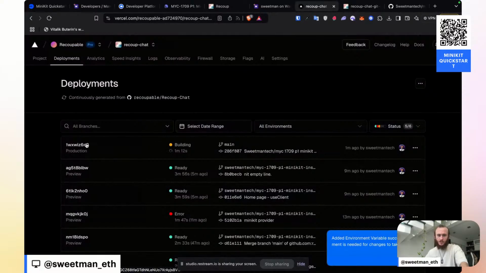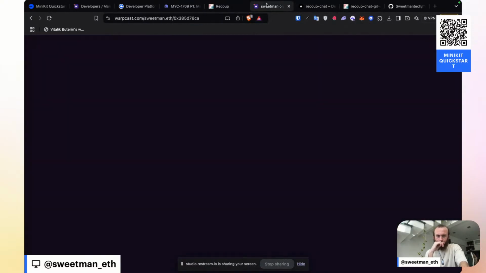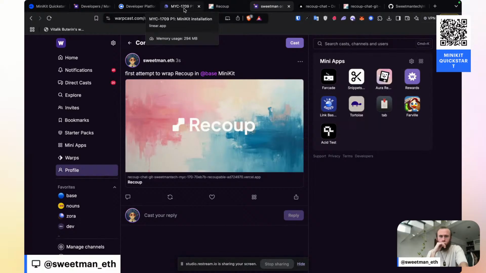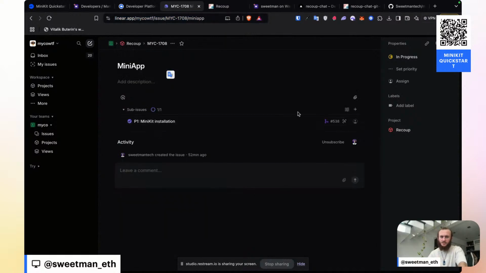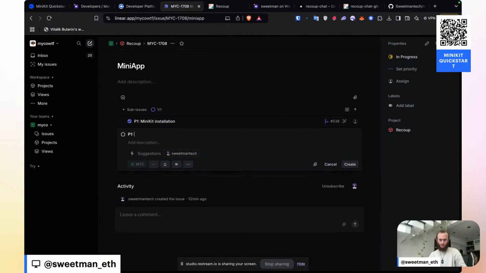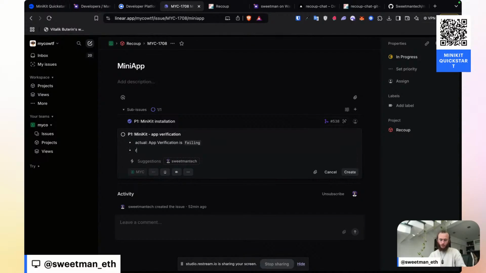It looks like it's going to take roughly 3 to 4 minutes for this build to execute. And now let's add in a new ticket for P1 MiniKit app verification. Actual app verification is failing. Required is that app verification is successful.